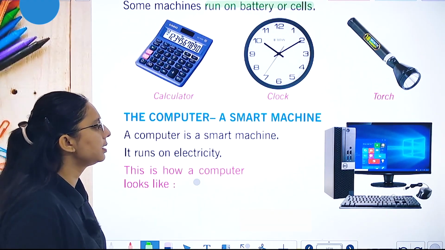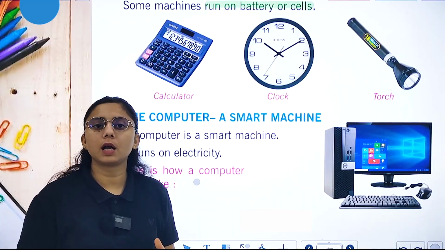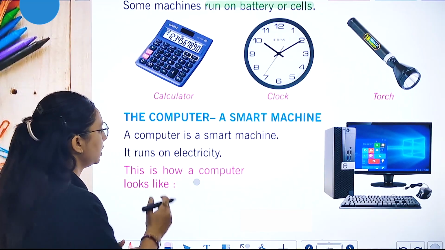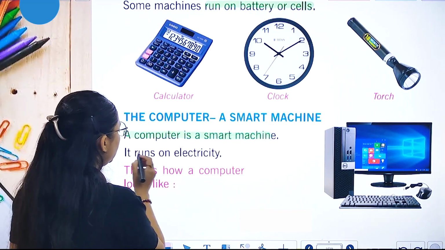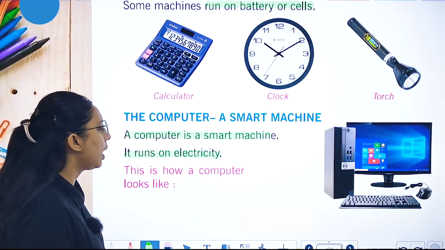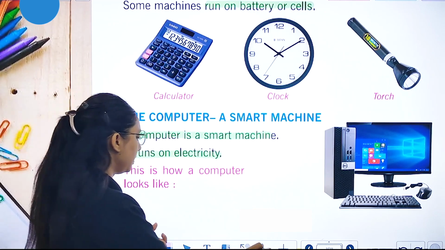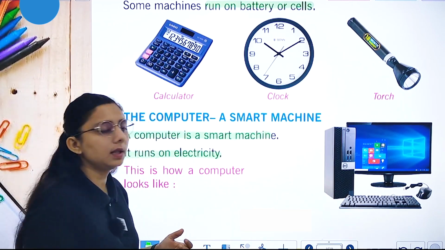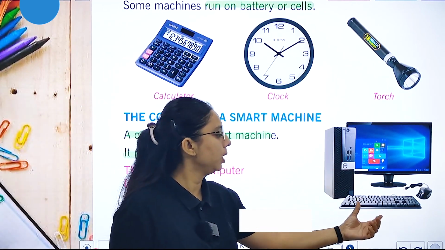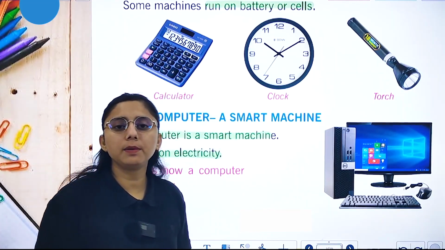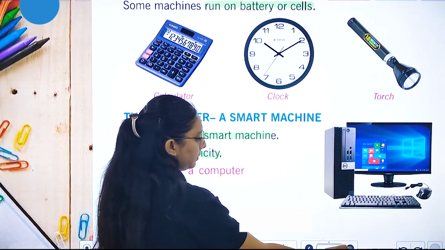Our next topic is the computer, a smart machine. A computer is a smart machine. It runs on electricity. This is how a computer looks. This is your monitor. It has a CPU, keyboard and mouse. These are the different parts of a computer.